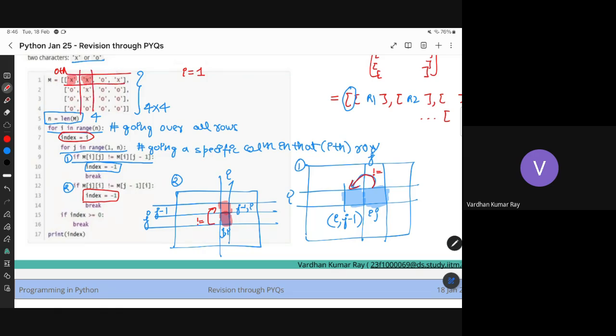I'm checking if the element here is equal to the element here, the first condition, right? Which is not happening, so I won't go inside the if body. I'm sorry for blabbering. I'm not going inside the if body whenever the element just left of me is not equal to me. So it is equal. That's why I won't go inside. But let me check the next condition.